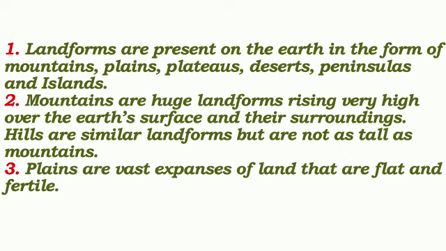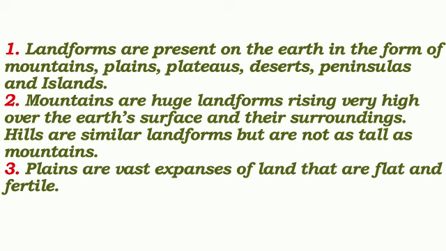First one is mountains. Mountains are huge landforms rising very high over the earth's surface and their surroundings. Hills are similar landforms but are not as tall as mountains.